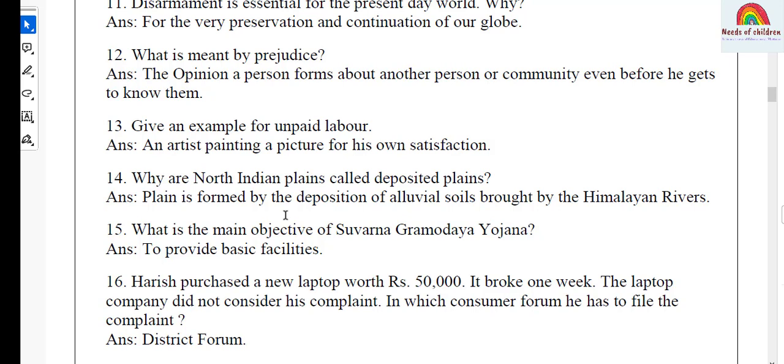Let's see question number 14. This is the question from geography, India, geographical position and physical features. And the question, why are North Indian plains called deposited plains? Answer, the plain is formed by the deposition of alluvial soils brought by the Himalayan rivers.